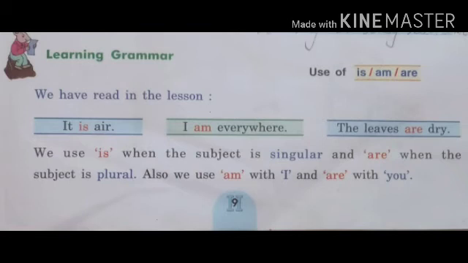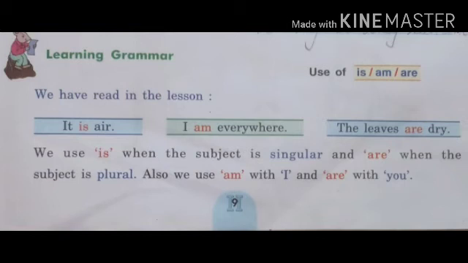We have read in the lesson: It is air. I am everywhere. The leaves are dry. We use is when the subject is singular and are when the subject is plural. Also we use am with I and are with you. Yes, my dear students, you can see here in the three sentences. The first one has is. Yes, it is air. Air is the subject, that is singular. So we used here is.